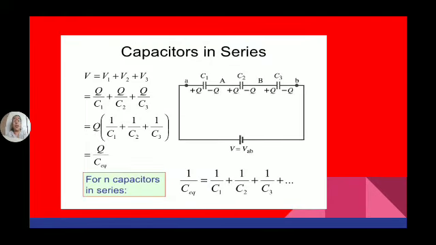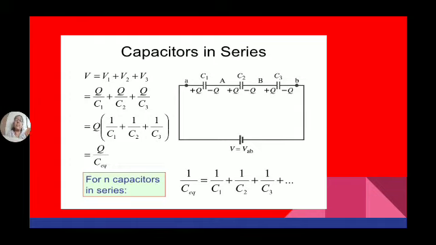Substituting all these values in the equation V is equal to V1 plus V2 plus V3, V is equal to Q by C equivalent, equal to Q by C1 plus Q by C2 plus Q by C3. Taking Q common, Q by C equivalent is equal to Q into 1 by C1 plus 1 by C2 plus 1 by C3. Q gets cancelled. So 1 by C equivalent is equal to 1 by C1 plus 1 by C2 plus 1 by C3.